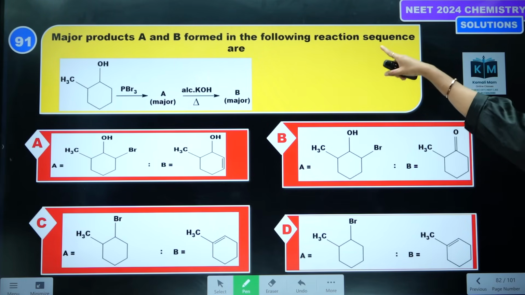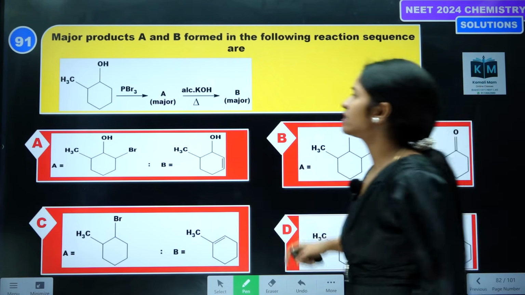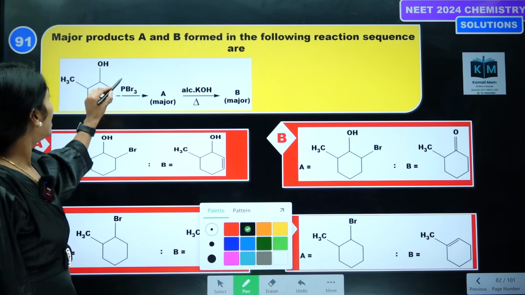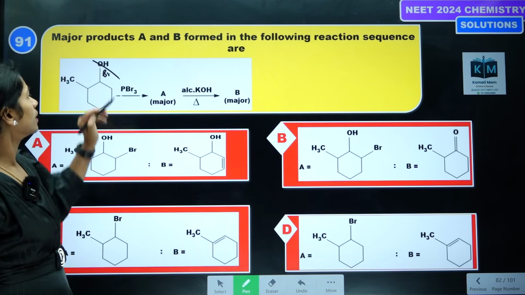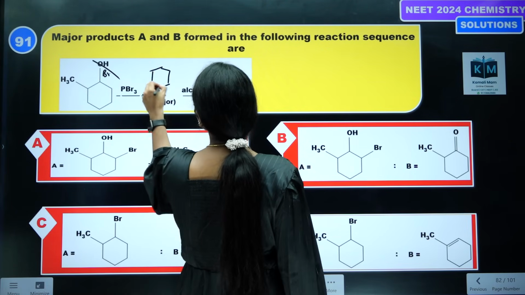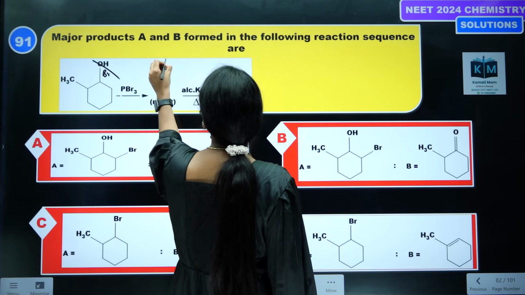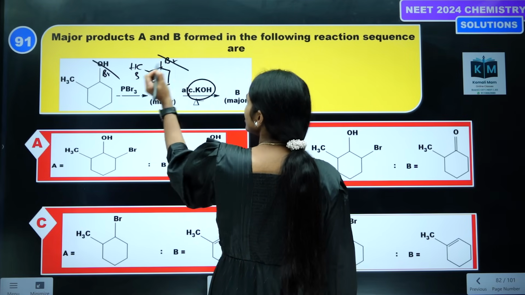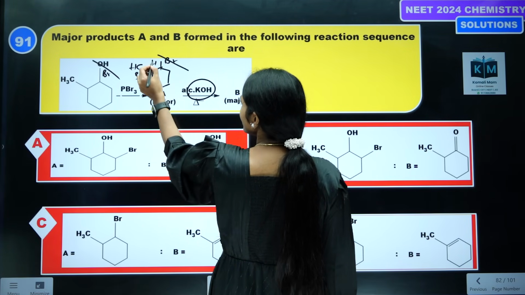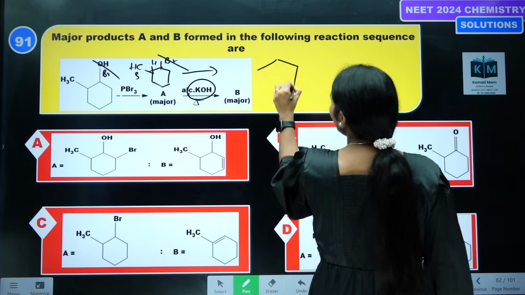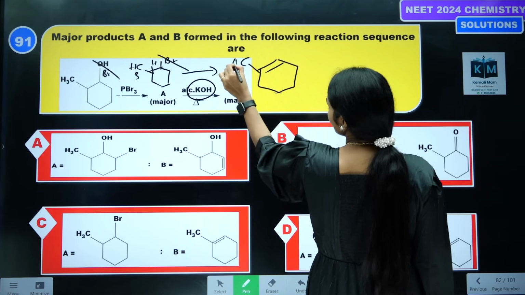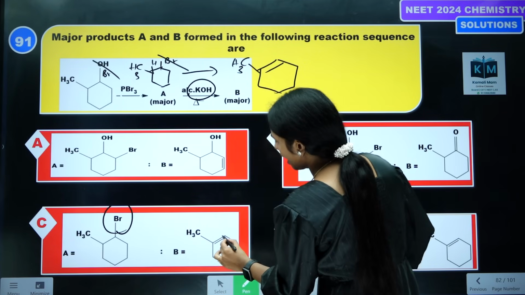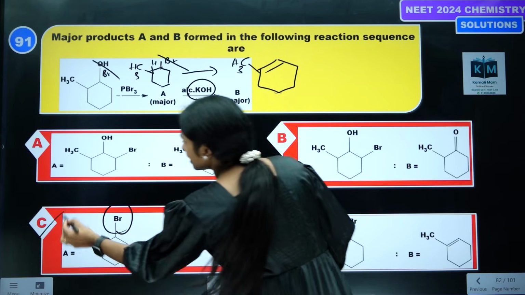Next one. Major products A and B formed in the following sequence. So PBr3, if you add, what will happen? Remove this OH, put a Br here. So the alcohol reacts with tribromophosphine, then we get Br here, CH3. Next, alcoholic KOH: remove this Br and remove this H. Finally, what we'll be getting is a double bond with CH3, which is the correct option. So C is the correct answer.